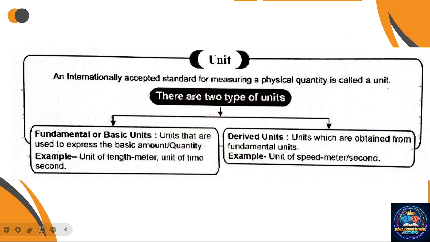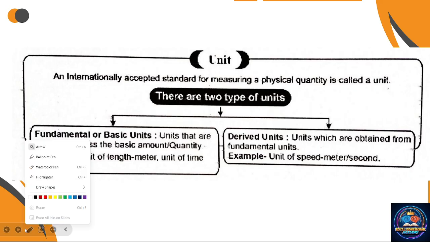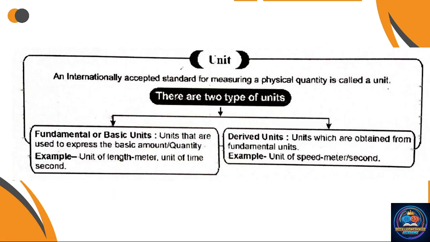So here they are given what is a unit. The definition is given: an internationally accepted standard for measuring a physical quantity is called a unit.